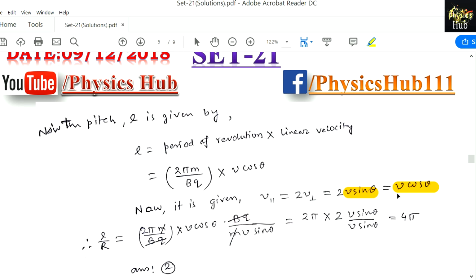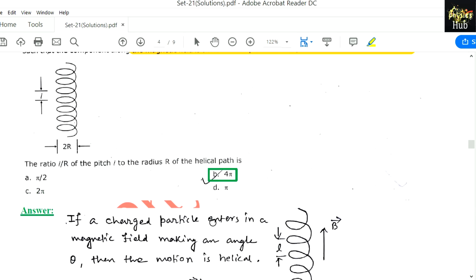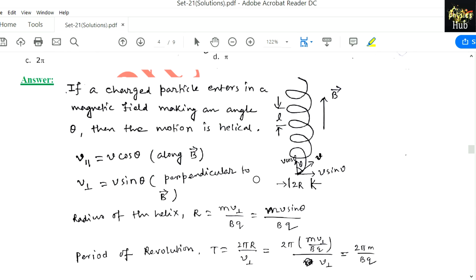Now we just replace v cos theta by 2 v sin theta, so v sin theta gets cancelled, and it is producing 4 pi. So it is matching with option 2. Option 2 is the correct option.